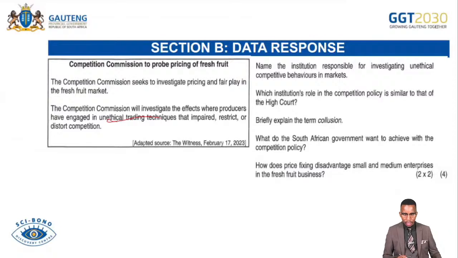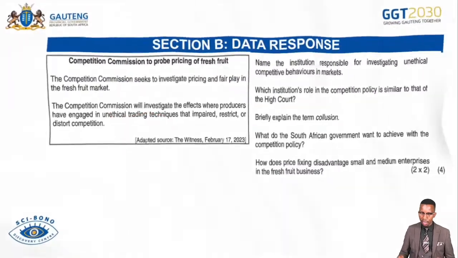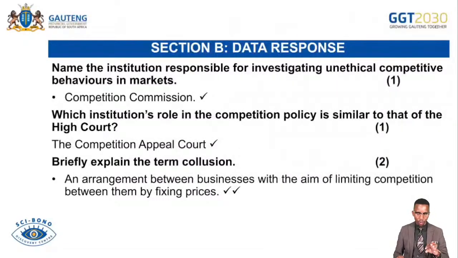And then here we go. Name the institution responsible for investigating unethical commercial behavior in the market. Which institution role in the commission policy is similar to that of the High Court? Briefly explain the term collusion. What does the South African government want to achieve with the commission policy? How does price fixing disadvantage small and medium enterprises in the fruit businesses?